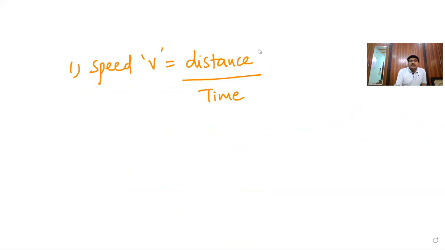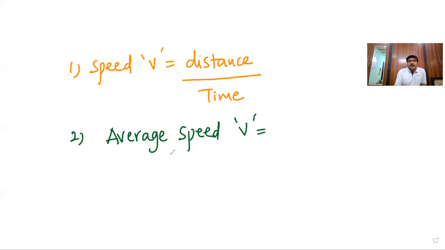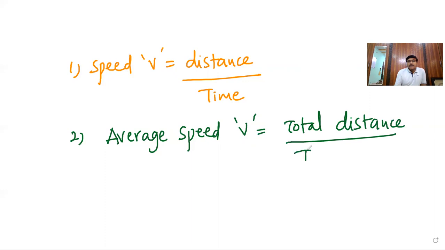Second one is average speed, the notation is the same V, for a longer duration of time, total distance by total time.